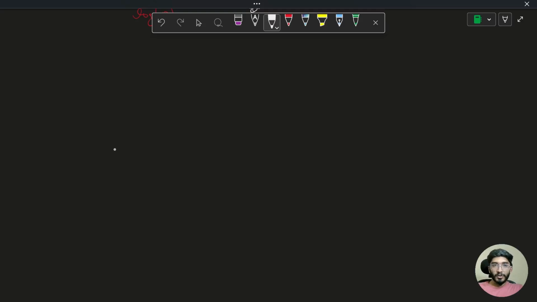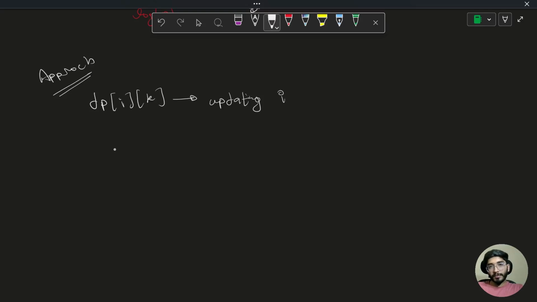maps. So my approach for this problem was that I will be using a state dp of i comma k, which we had just discussed. While updating i to i plus 1, I'll add this and remove the old element.